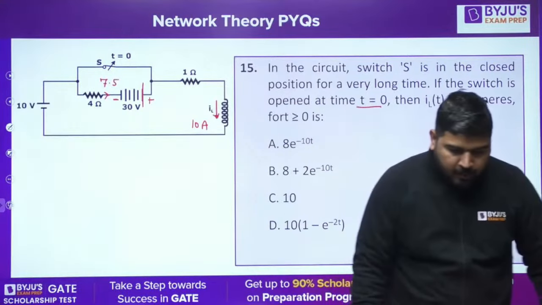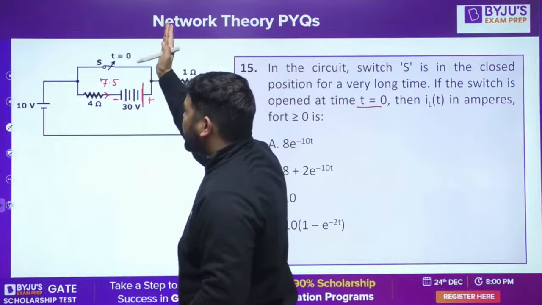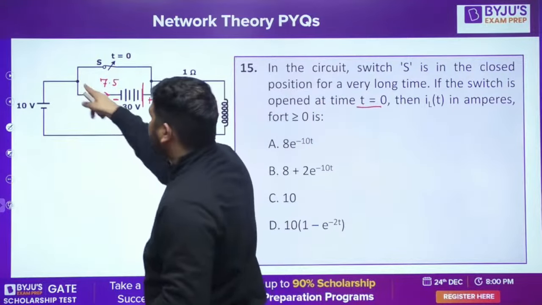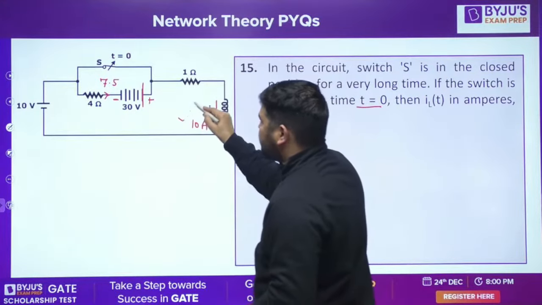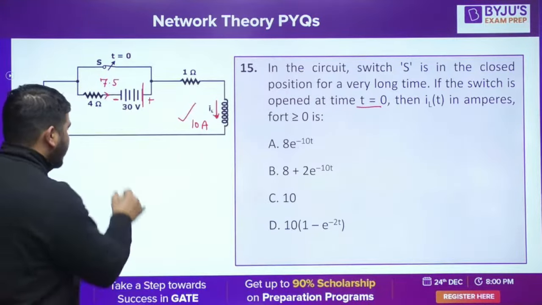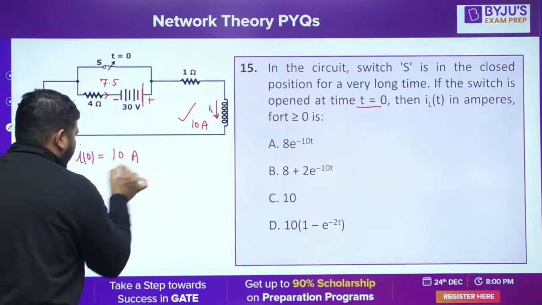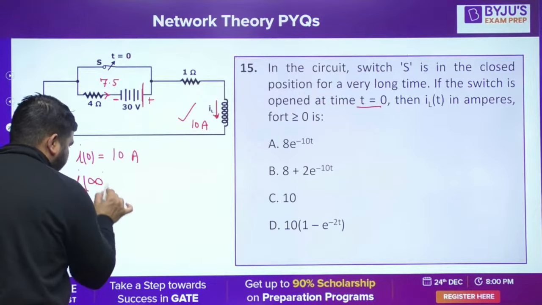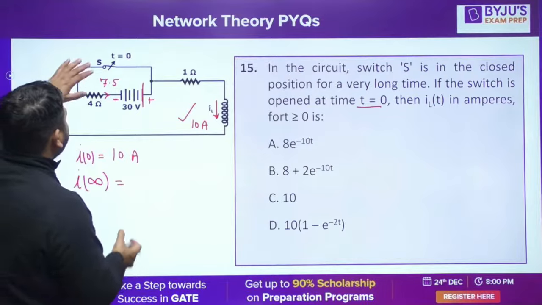Now at t equal to 0, you have opened this switch. Obviously this circuit will now come into the picture. The initial current I0 is 10 ampere. Now what is the steady state current? Now this is open.